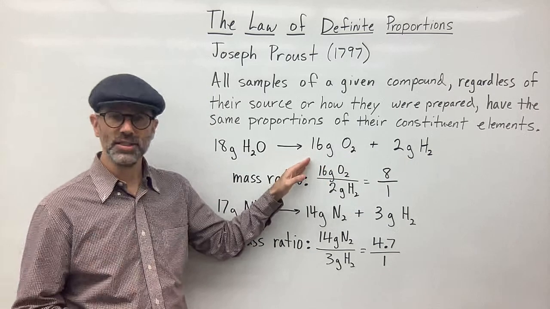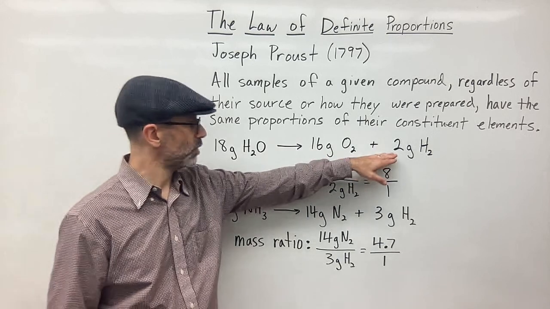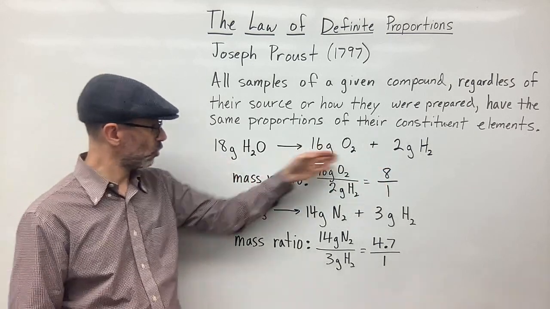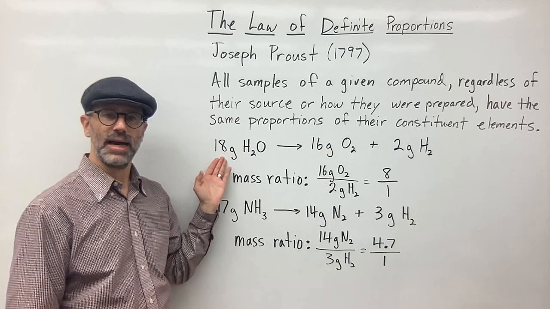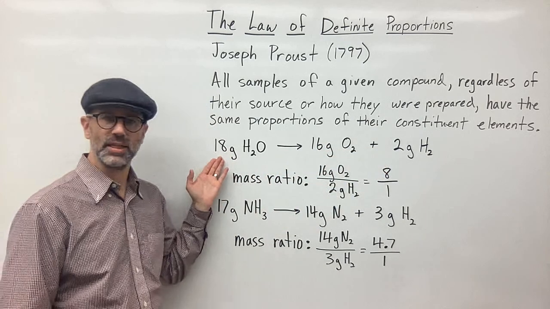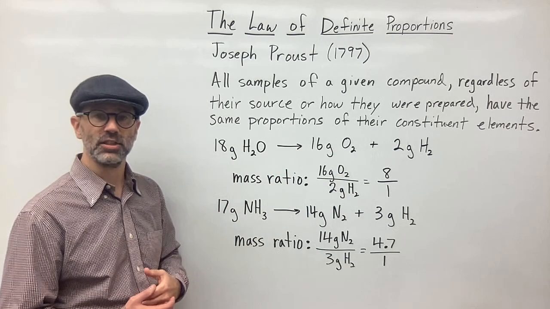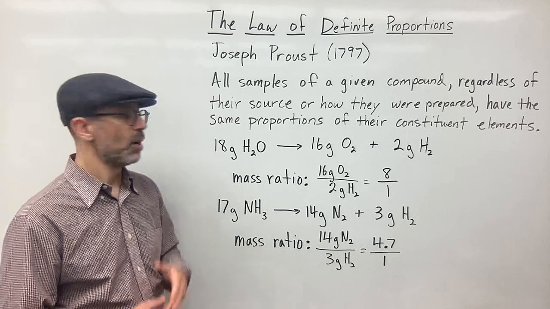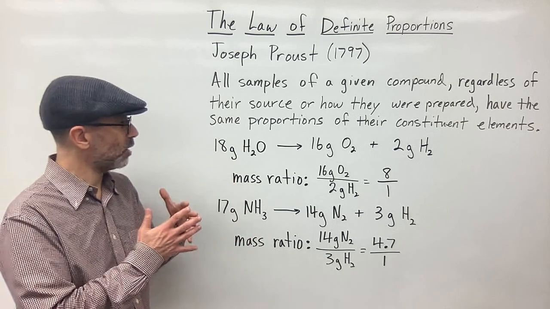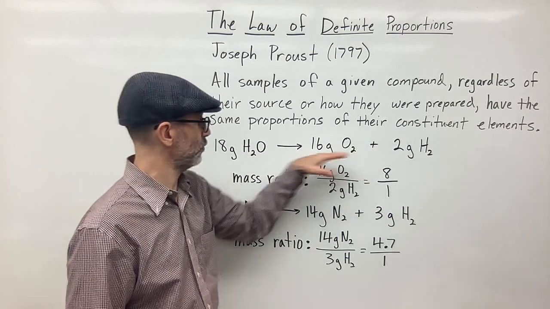And if Lavoisier was looking at that, he would say, oh, look, 16 grams of oxygen plus 2 grams of hydrogen gives me 18 grams total on this side, which is the same as this side. So 16 and 2 is 18. That equals 18 here. So that supports the law of conservation of mass, right? But Proust was not really interested in that view or that part. He was more interested in the ratio of these two, right?